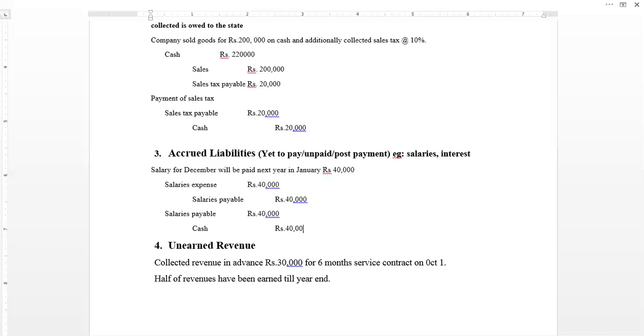So what is the T account balance of this liability? Salaries payable credit with 40,000, salaries payable debit with 40,000. So this transaction nullifies the effects, so that no liability is due up till now.